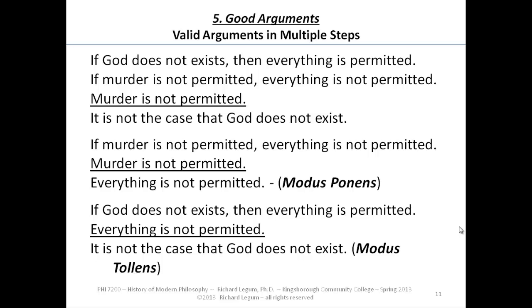So notice the argument on top with the three premises and the conclusion can be analyzed in terms of two smaller arguments. So we're going to find that sometimes we have multiple steps, and what we will do in that case is explain how we got that, and sometimes even cite the rule of logic that makes the inference valid.